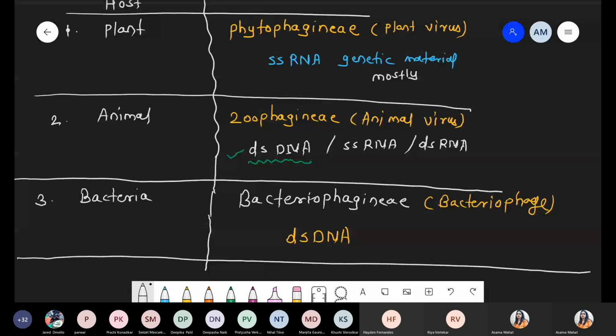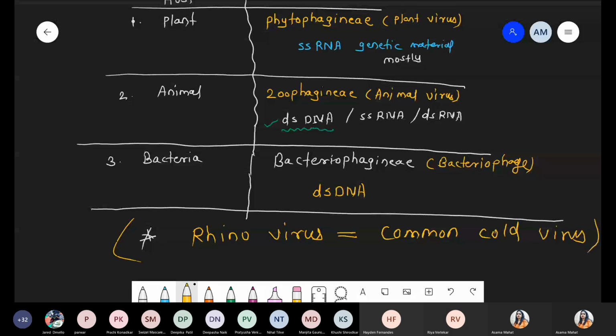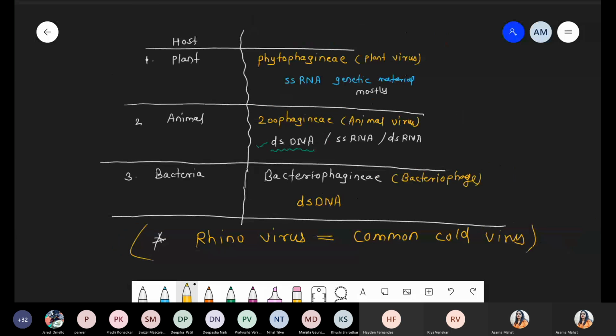In assignment you will get this point anywhere. So viruses, that is rhinovirus. Basically these are the viruses which are responsible for common cold. जब कभी हमें cold होता है, coughing होता है, throat infection, that time this virus is very common. That is rhinovirus, responsible for the common cold. Yeah. Then this point is clear.